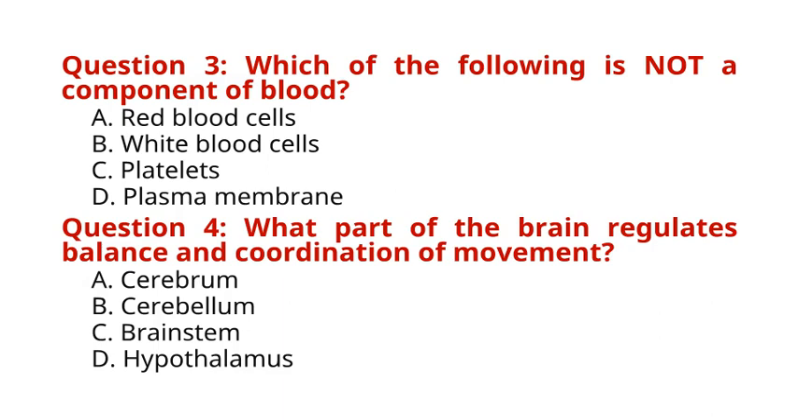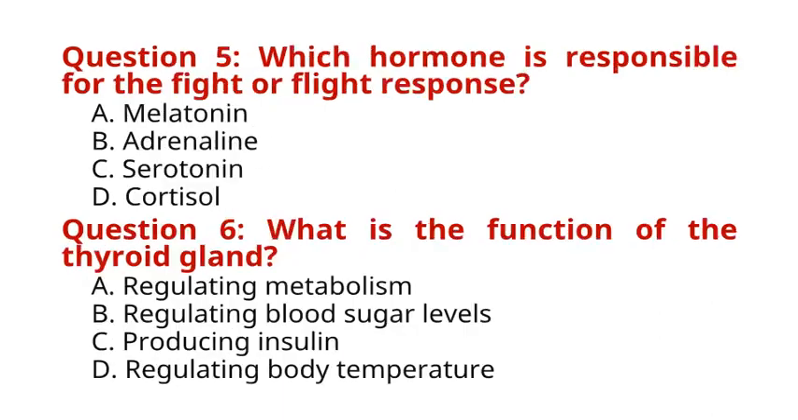Question 4. What part of the brain regulates balance and coordination of movement? A. Cerebrum. B. Cerebellum. C. Brainstem. D. Hypothalamus. The correct answer to question 4 is option B. Cerebellum. Explanation: the cerebellum, located at the back of the brain, plays a crucial role in coordinating voluntary movements and maintaining balance and posture.